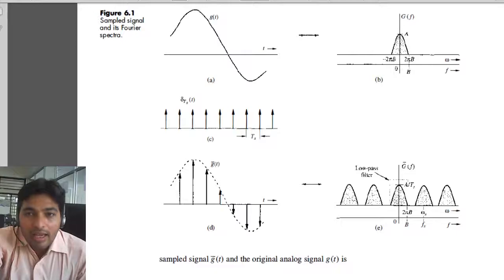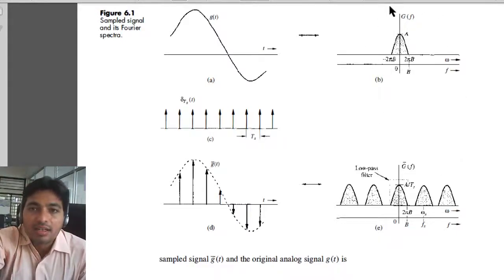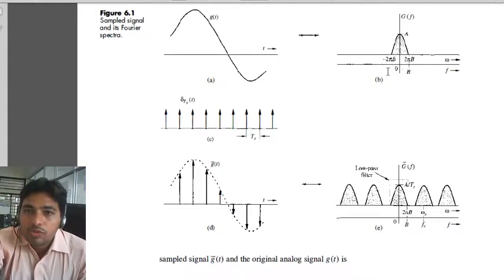Now what happens in the frequency domain? You can see this is the frequency spectrum of this information signal. This is our G(f), which is band limited to B. So the overall bandwidth is 2B.